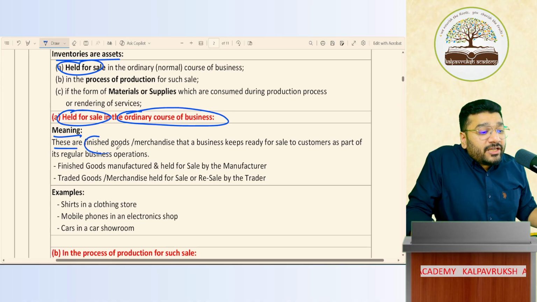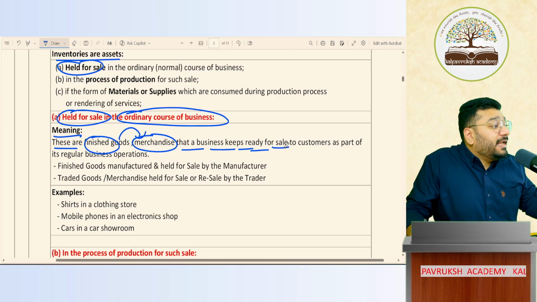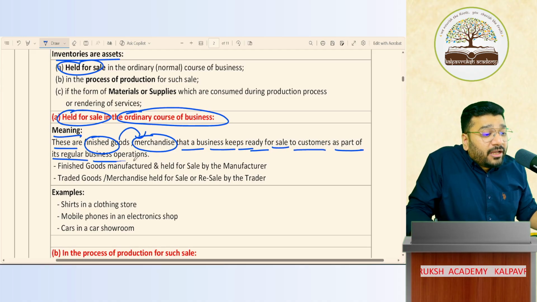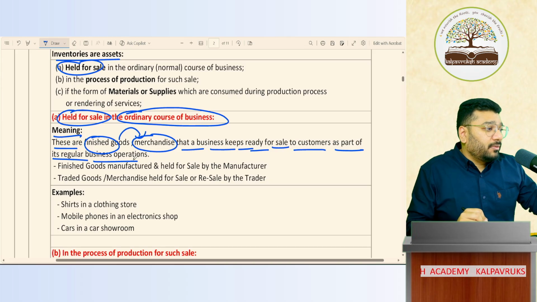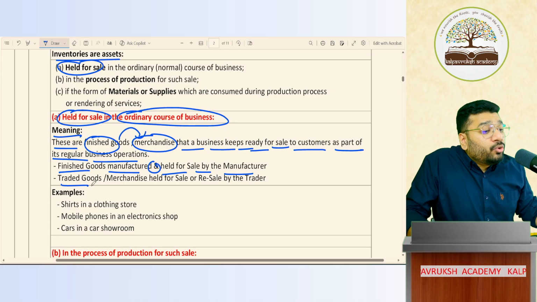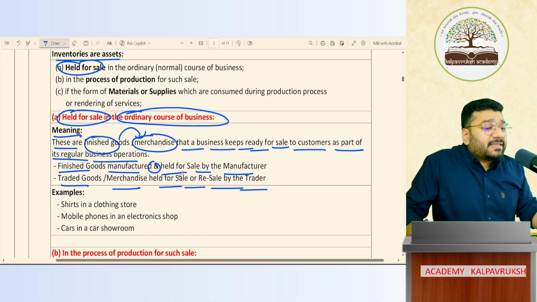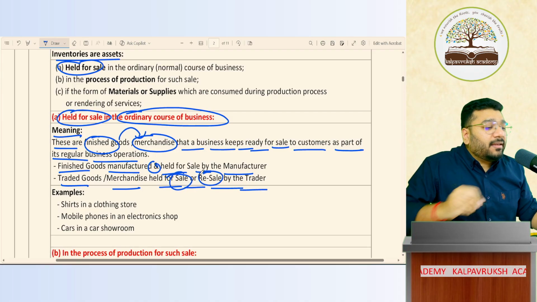These are finished goods, merchandise. Goods are also called merchandise that a business keeps ready for sale to customers as a part of their regular business operation. Finished goods are manufactured and held for sale by the manufacturer. Traded goods or merchandise are held for sale or resale by the trader. First-hand seller means sale. Second-hand seller means resale. Got it, not got it?